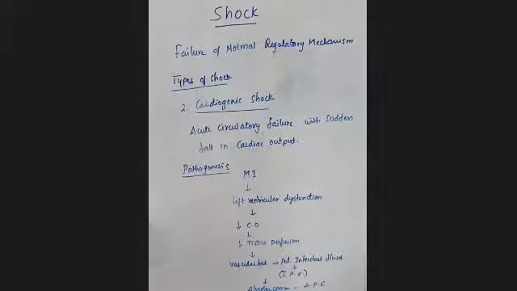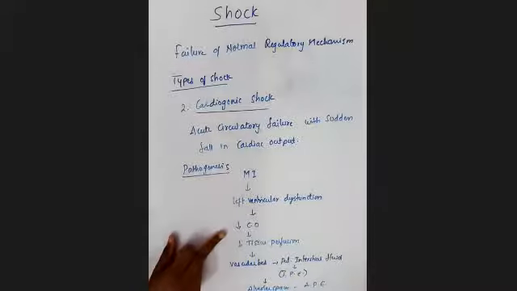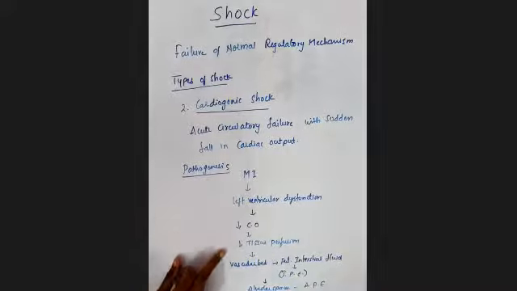So this is how cardiogenic shock develops. The one foremost cause we are seeing here is myocardial infarction. Because of this, there may be a left ventricular dysfunction, so there will be decreased cardiac output, and finally decreased tissue perfusion.